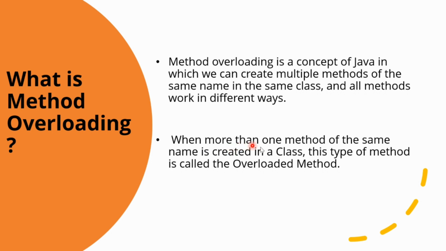When more than one method of the same name is created in a class, this type of method is called the overloaded method. So always remember that a class which has more than one method of the same name and their parameters are different, then we can say that it is method overloading.